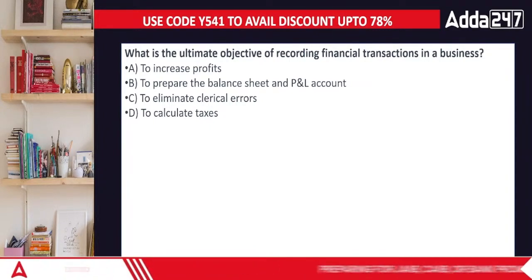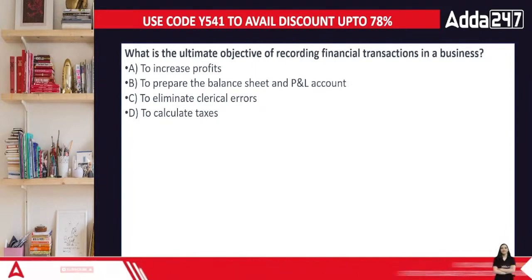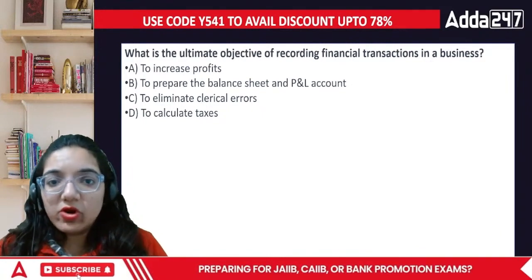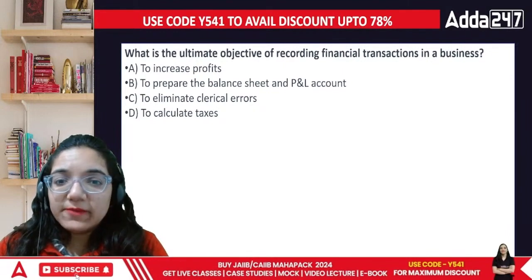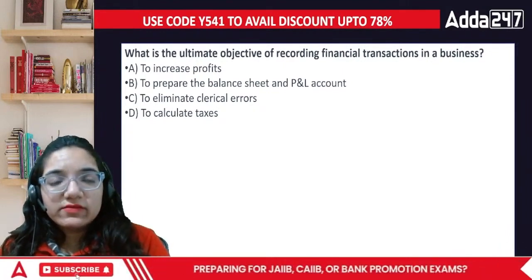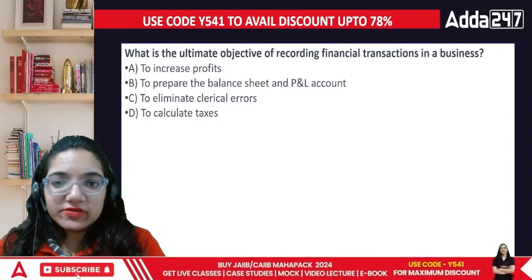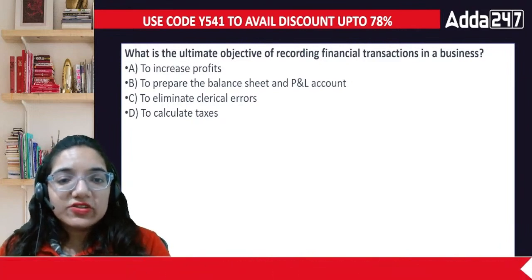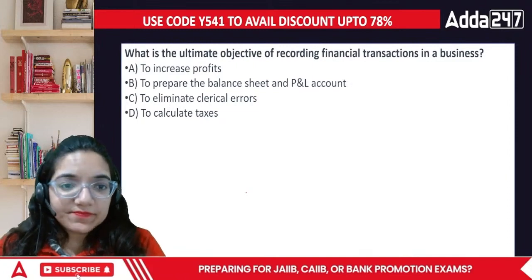Then let's begin with the first question, which says, what is the ultimate objective of recording the specific area of financial transaction in the business? Why do we do this? To increase the profits? No. The profits are earned from the production, not from this. To prepare the P&L, to eliminate clerical errors, or to calculate taxes. This is basically done for only one purpose.